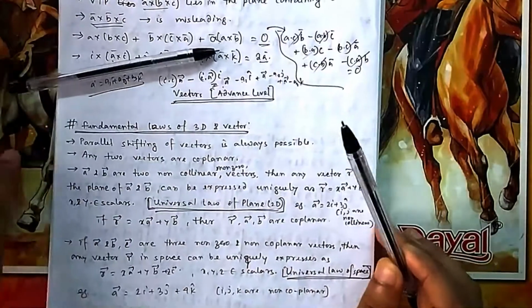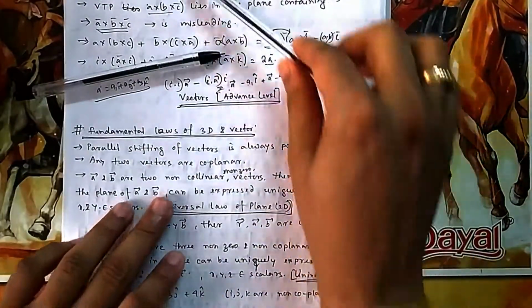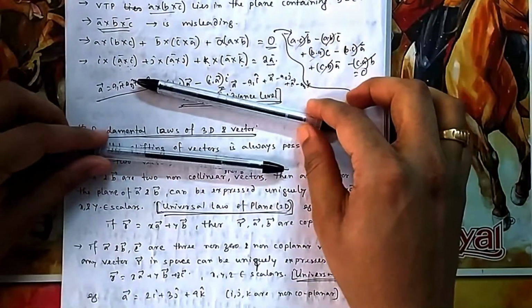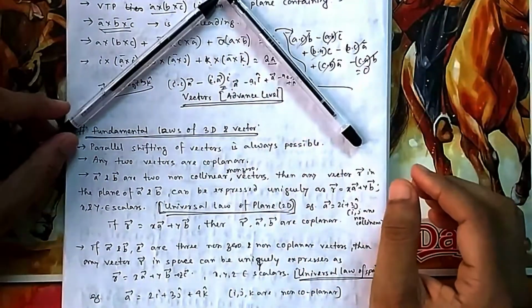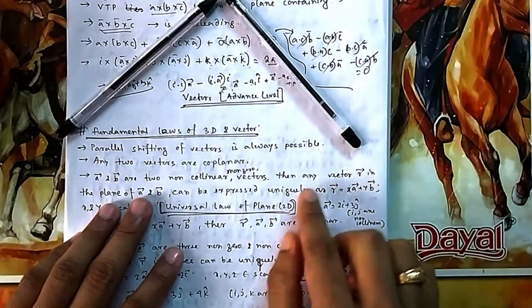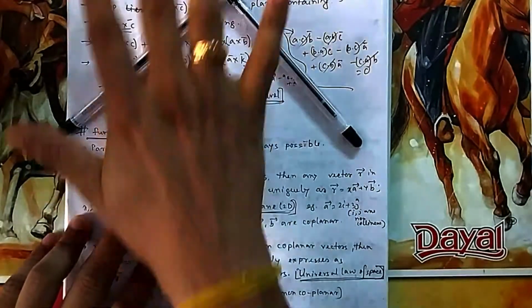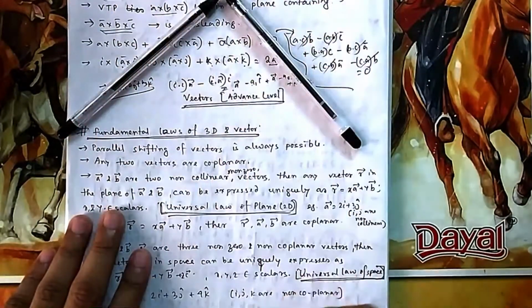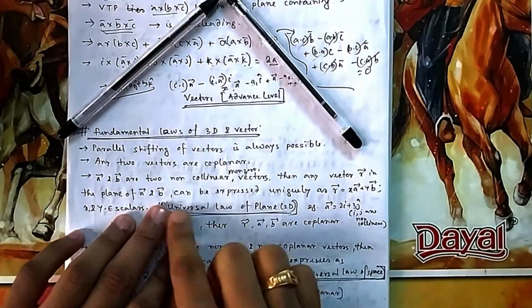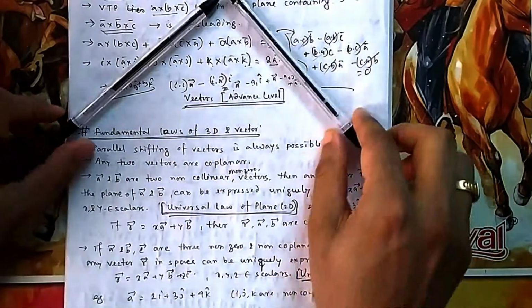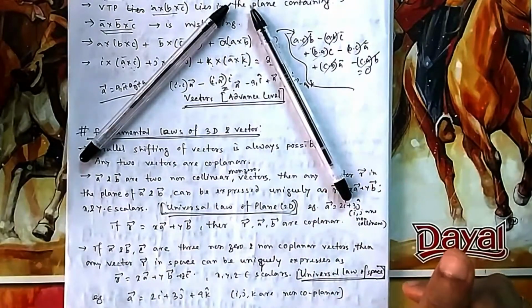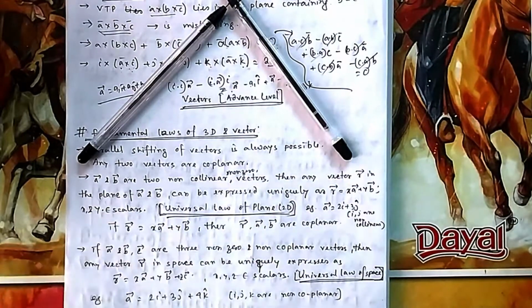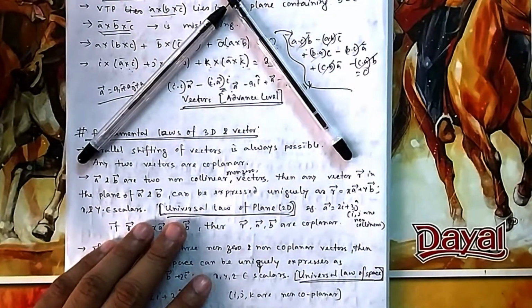Next, if A and B are any two non-collinear and non-zero vectors, they should not be collinear, they should not be zero. Then any vector in the plane of A and B, suppose this is the plane, you can take this white sheet as a plane, can be expressed uniquely in terms of these two vectors, where x and y are scalars. So that is known as the universal law of 2D.